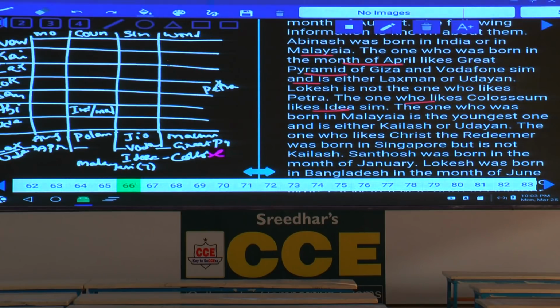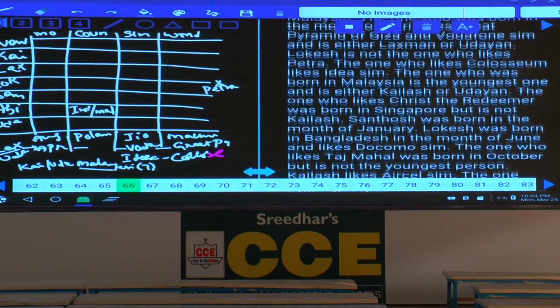And the one who was born in Malaysia is the youngest one, and is either Kailas or Udayan. Either Kailas or Udayan was born in Malaysia, and he was the youngest among all of these. Tell me where can this information be useful? While deciding the month, isn't it? The next one is the youngest and is either Kailas or Udayan.